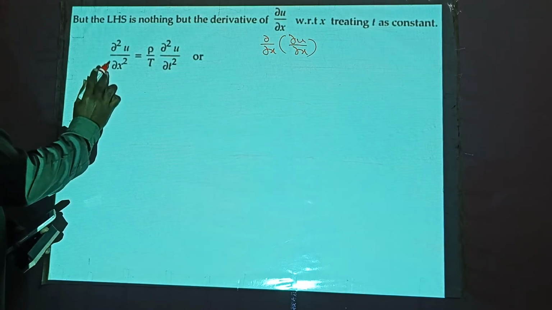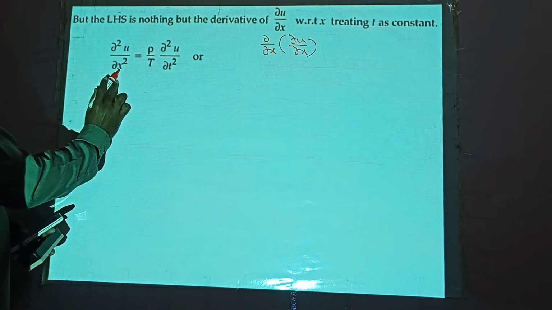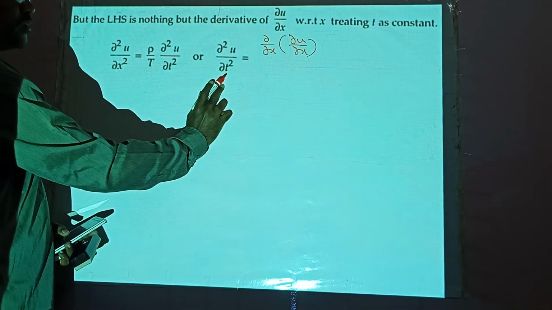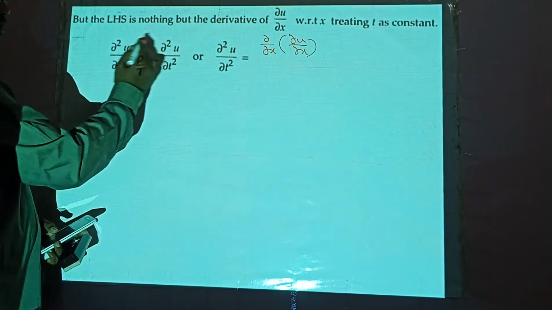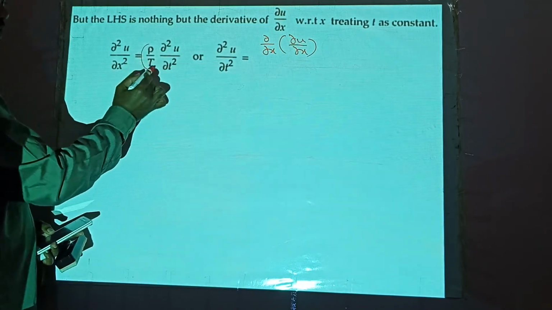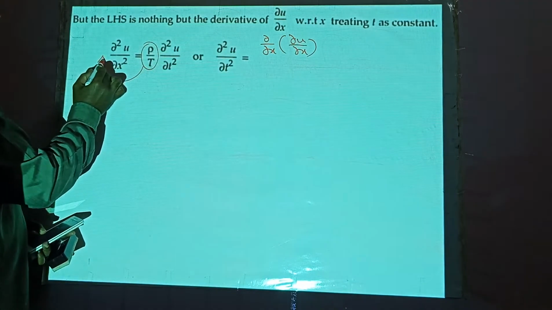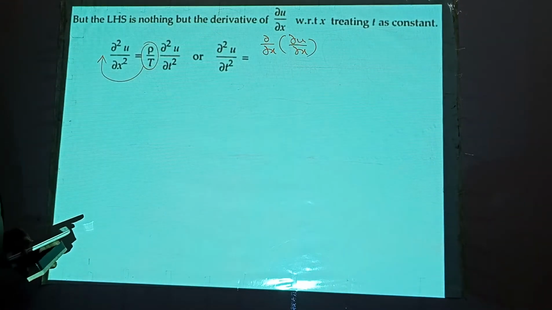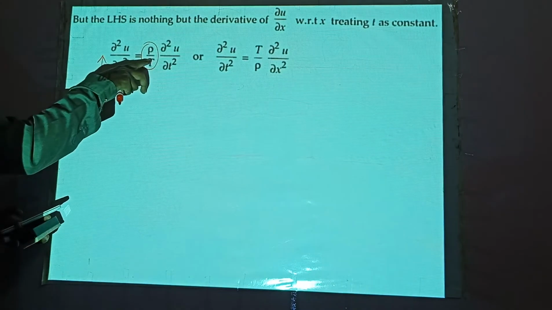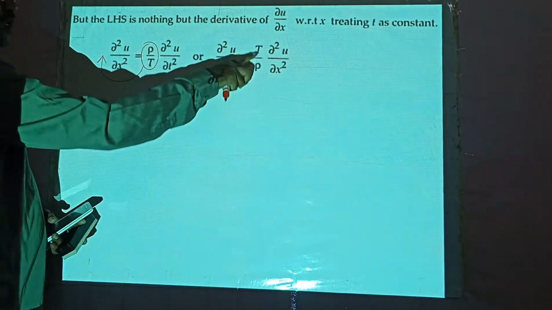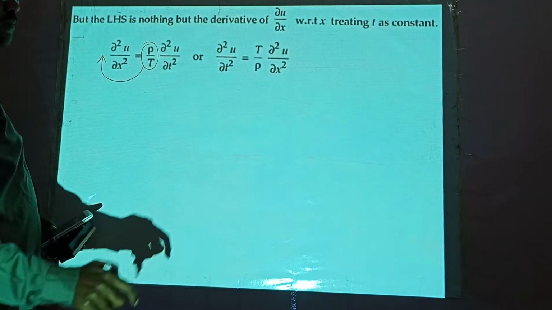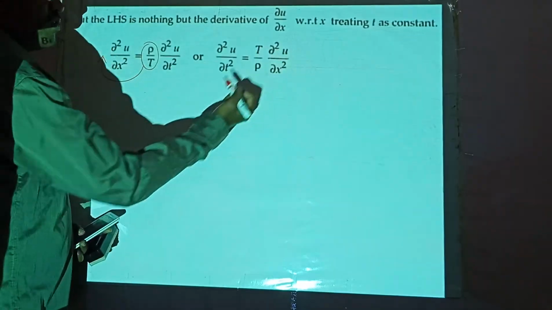Now we can write in short form u xx, u suffix xx, or let us rewrite first. Dou square u by dou t square is equal to, if you take this to the other side, it gets reciprocal. What you get? T by rho into dou square u by dou x square. Now we can write this in the short form.